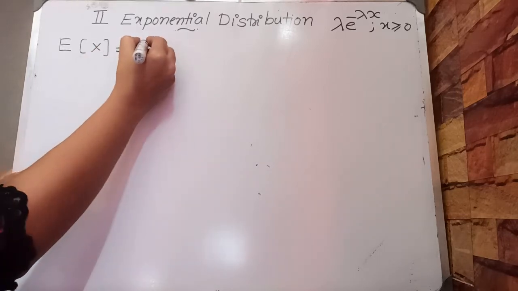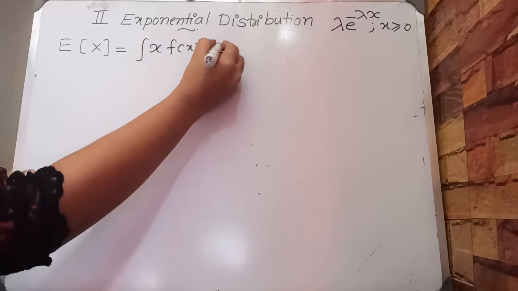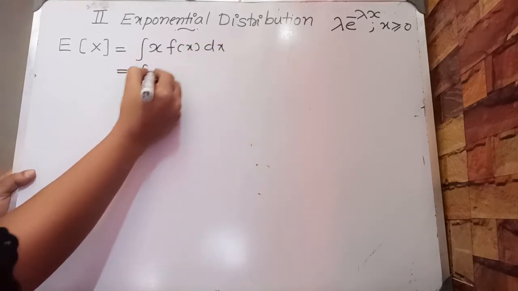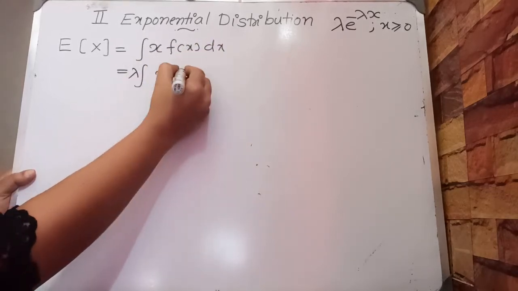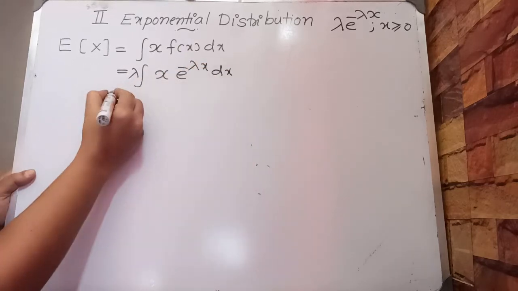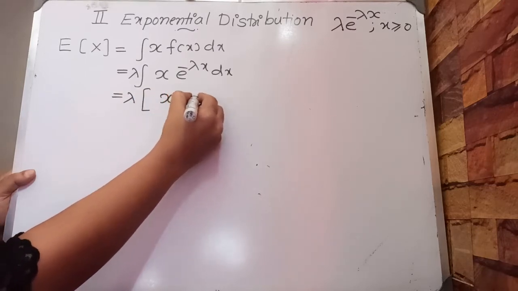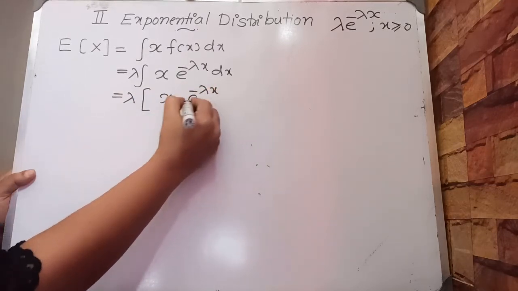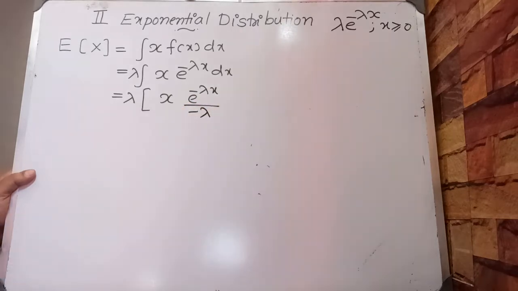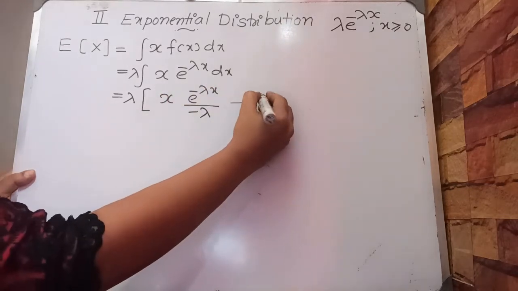We have expectation of x equals the integral of x f of x dx, which is equal to the integral of x into lambda e raised to minus lambda x dx. We have to do this using integration by parts. First function is x. Integral of e raised to minus lambda x is e raised to minus lambda x by minus lambda, minus derivative of x, which is 1.